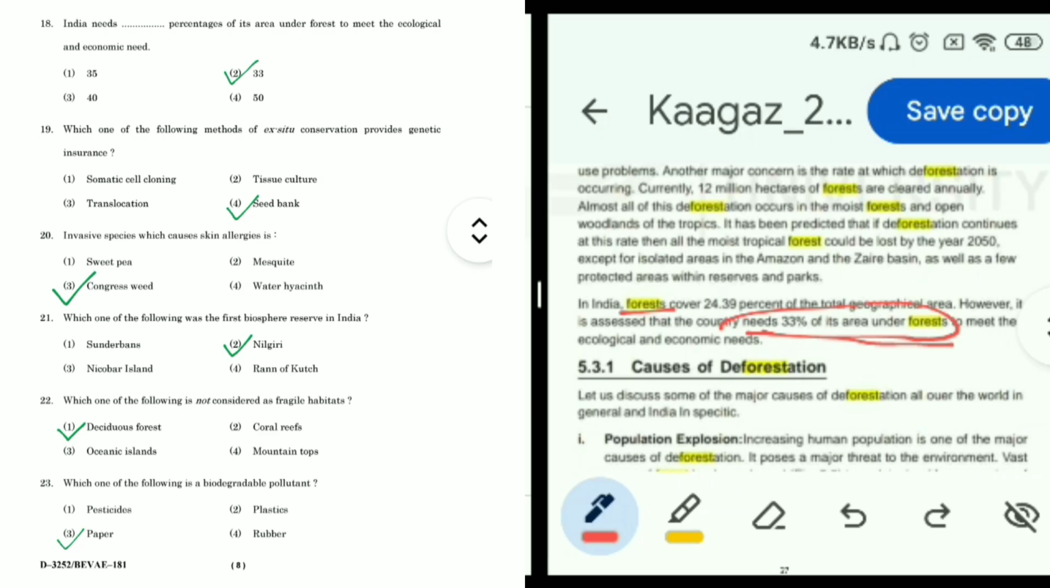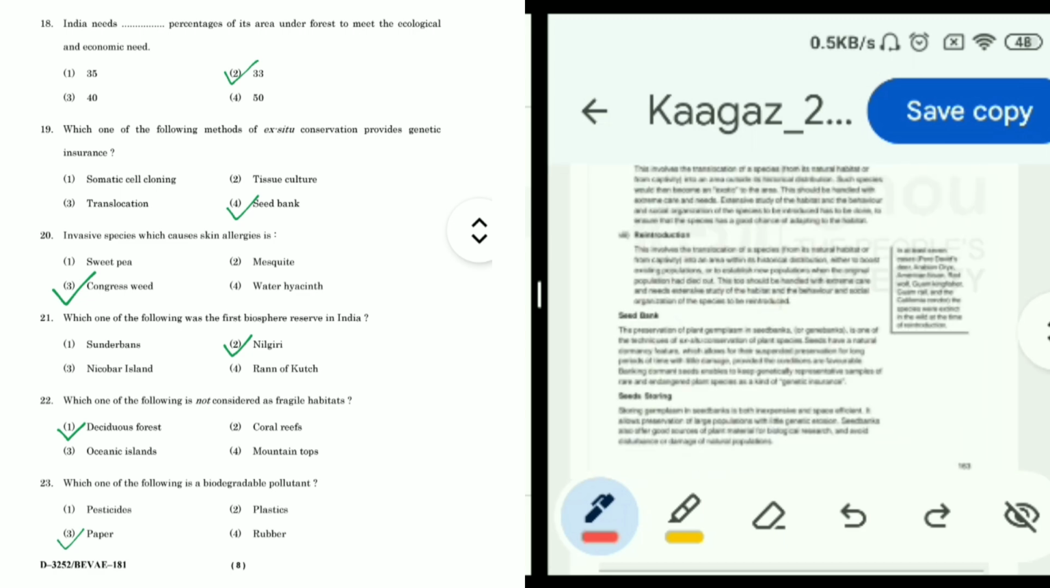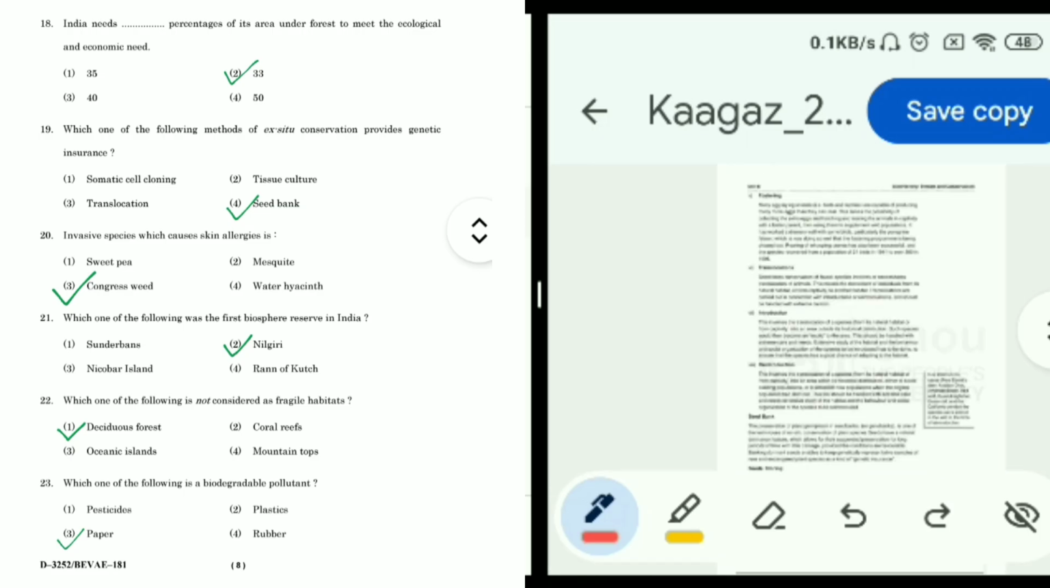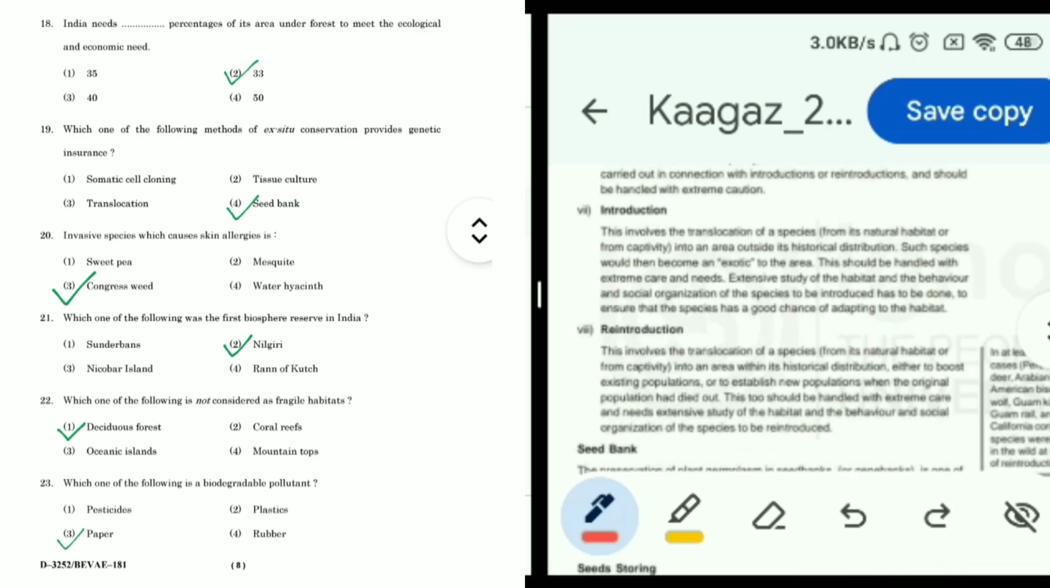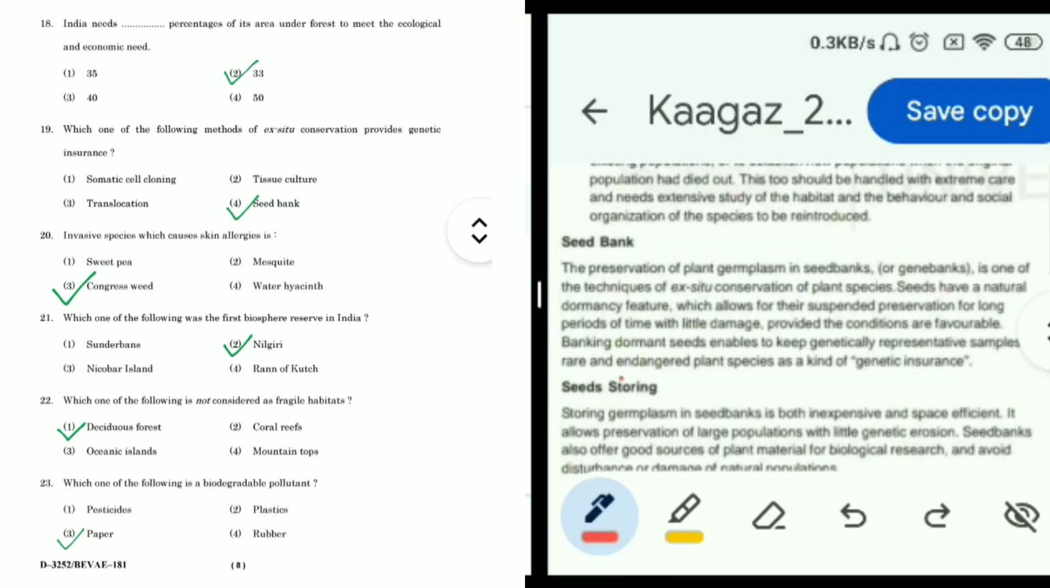Now, question 19, which one of the following methods of ex situ conservation provides genetic insurance? Options are somatic cell cloning, tissue culture, translocation, seed bank. So this answer we can find on the page number 163 of Unit 8. We can see this line, banking dormant seeds enables to keep genetically representative samples of endangered plant species as a kind of genetic insurance. So this line is in the seed bank topic. So seed bank, which is option 4, is the correct answer.